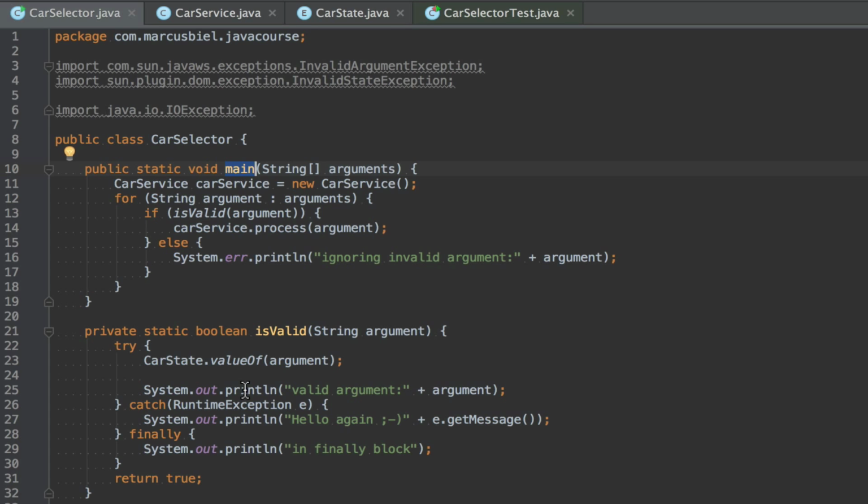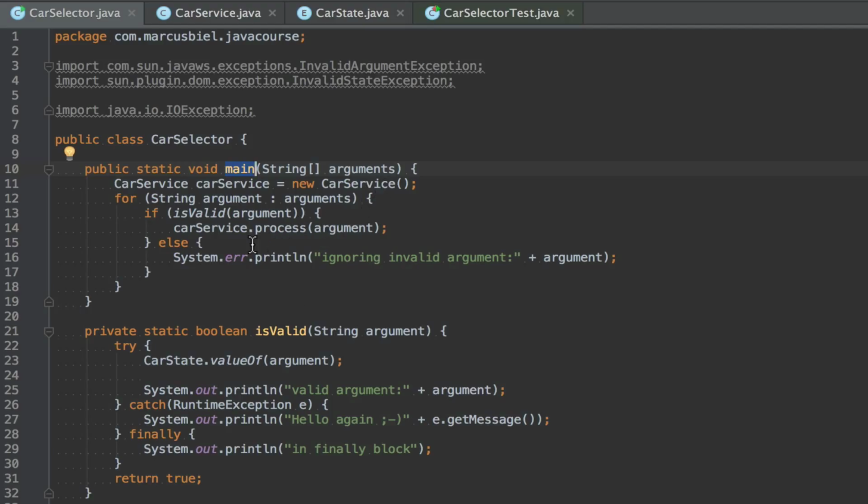Then Java was the first and actually also the last programming language that introduced checked exceptions. Checked exceptions are exceptions that are enforced by the compiler that you do something about them, or you add a throws with the exception name in your method signature. There are various checked exceptions.